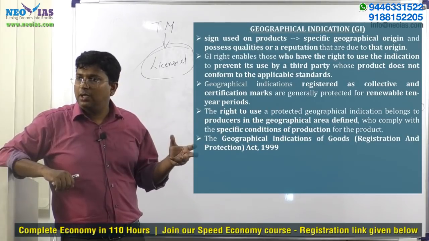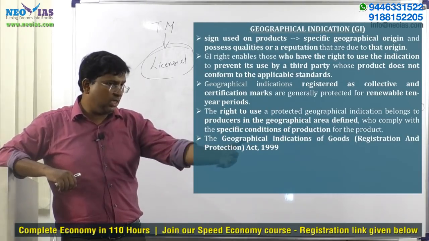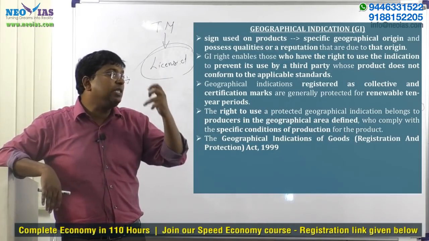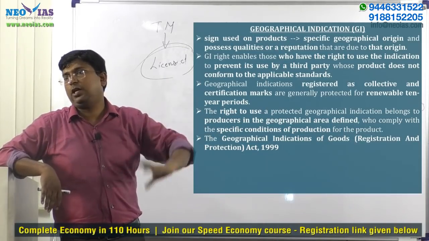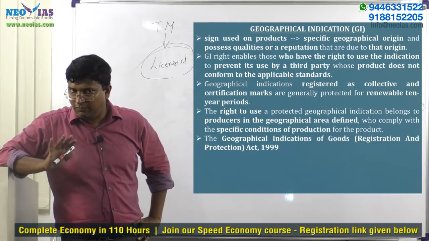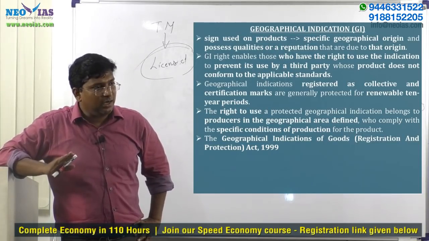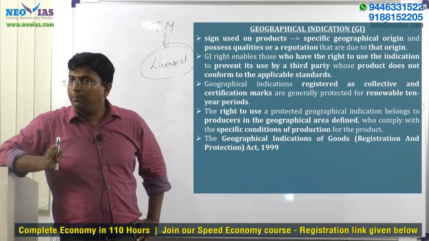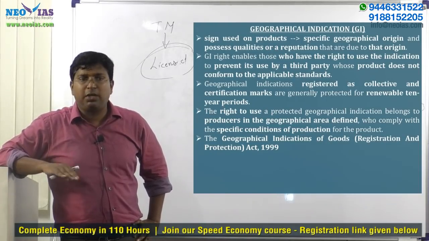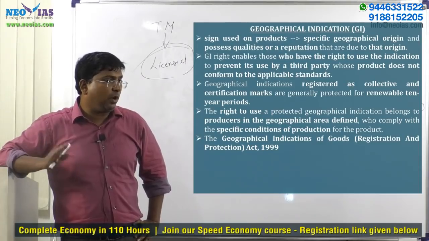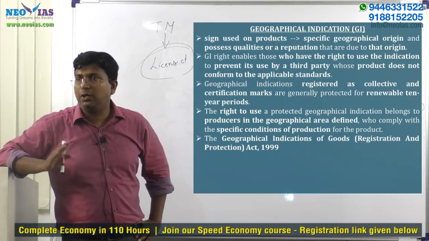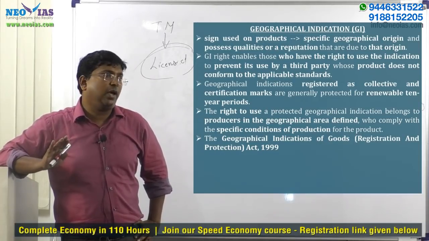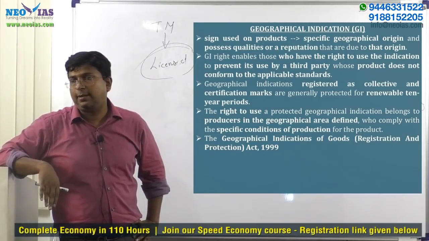Third party includes people not belonging to that region, as well as people who belong to that region but are not following the standard set by them; they cannot use the sign. So keep in mind who can use the sign. First and most important thing is that it can be used only by the people who are from that particular region, because that product belongs to that particular region. So it is a community right. And they have to follow the standards set while applying for the GI tag.